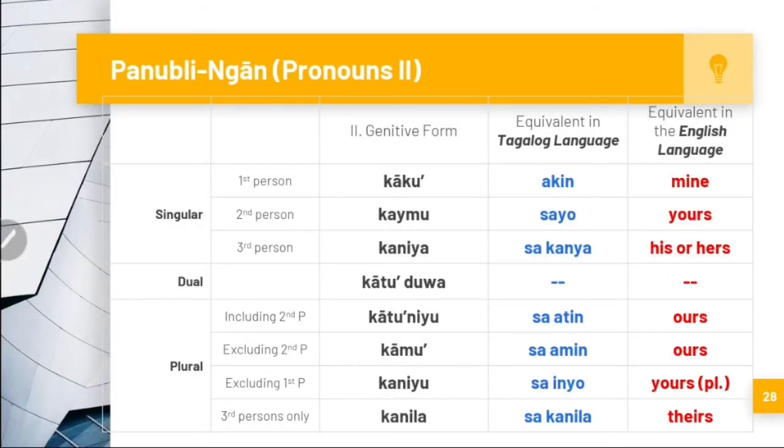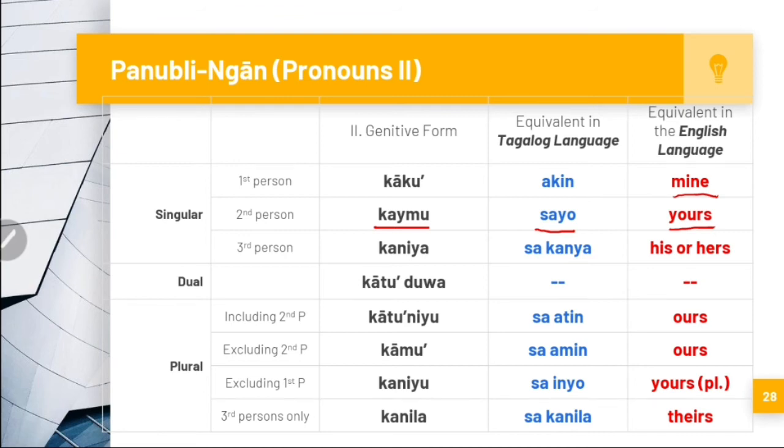So here you have it, the genitive pronouns in the Sinug language and their equivalent in Tagalog and English. Kāku, first person singular, in Tagalog is akin, in English is mine. In the second person singular, kaymu, in Tagalog is sayo or sa iyo, in English is yours.